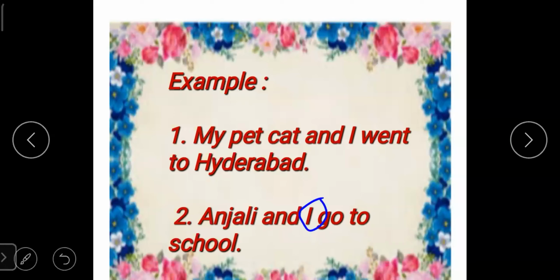The first sentence, the first word was my. So M is the capital letter because every sentence should start with the capital letter. So M is written in capital. Hyderabad is the special name of a place. So it is also written in capital letter. And I is also written in capital because I word, when it is alone, it will always be written in capital only.